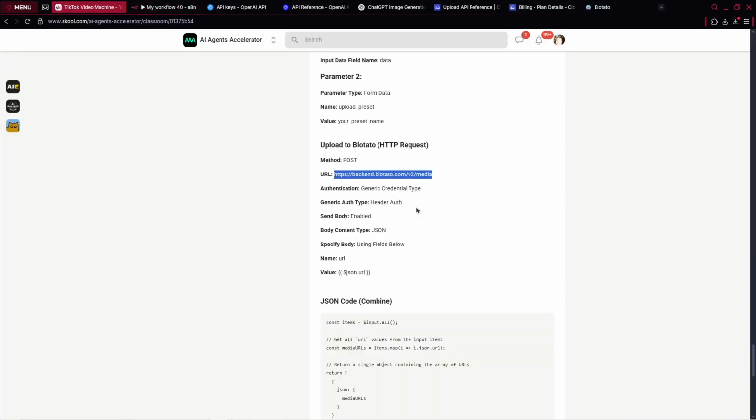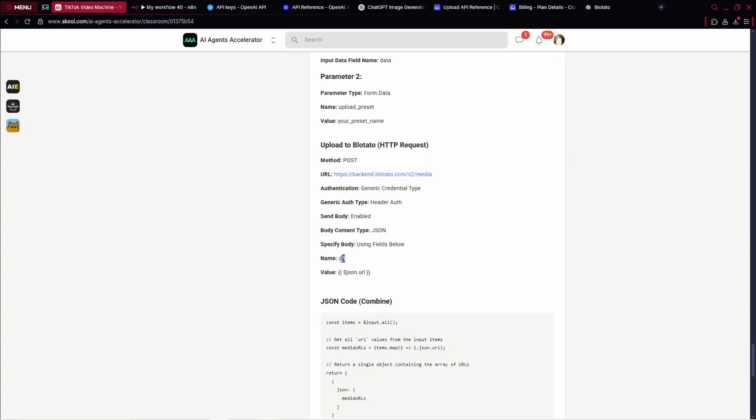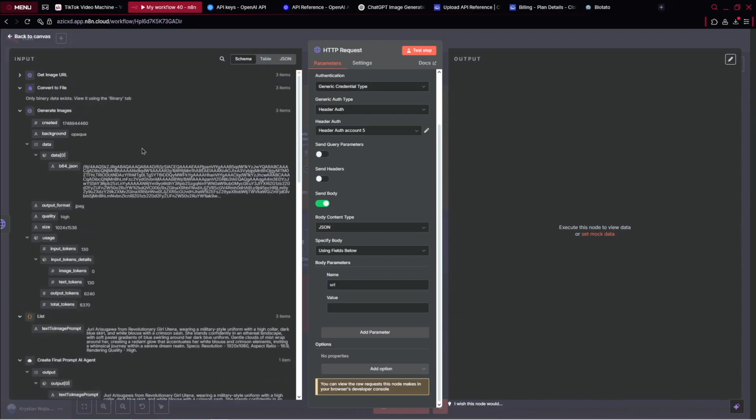And then what I can do is send the body. And here we've got the body, which is JSON. So we'll be using specified fields. So I can send the body, I can use specify fields. And now let's see, we've got the URL and we need to provide the JSON URL. So I can go over there and we need to provide our URL.